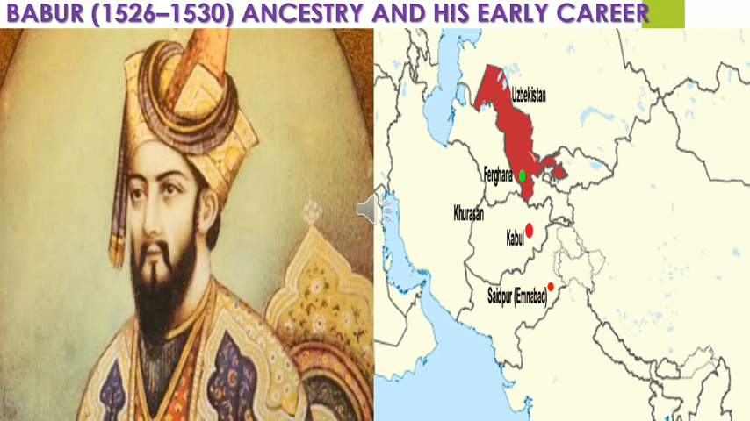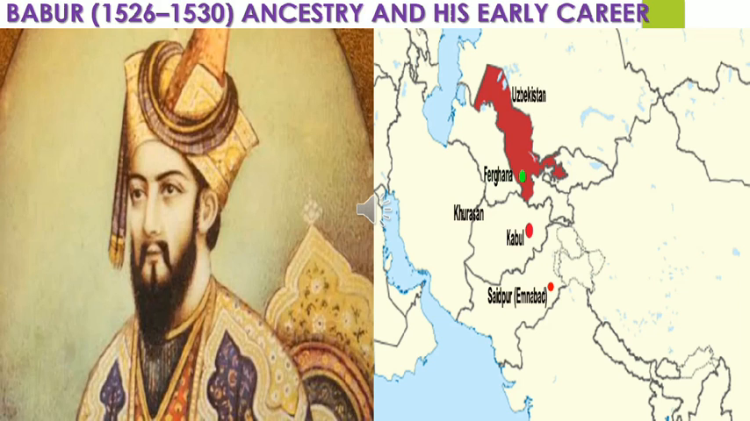So, ancestry and his early career. Zahiruddin Muhammad Babur, popularly known as Babur, was the founder of the Mughal Empire in India. The term Mughal can be traced to Babur's ancestors. Babur was the great grandson of Timur on his father's side. On his mother's side, he was the 13th in the direct line of descent of Genghis Khan.